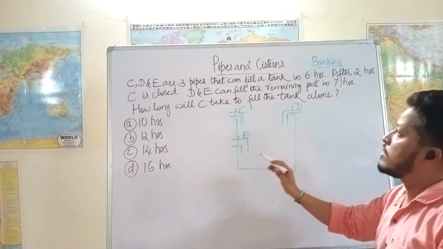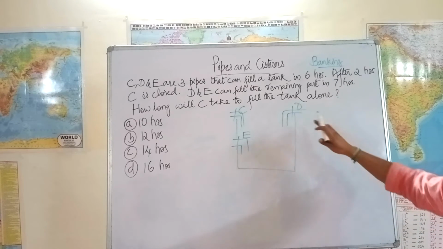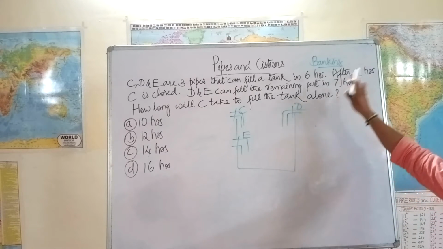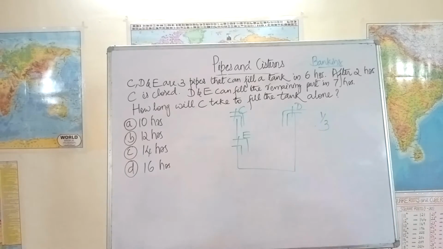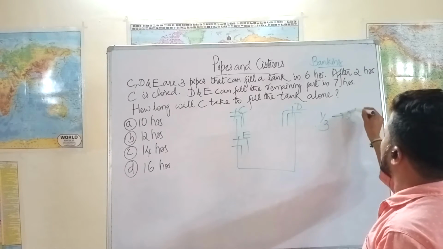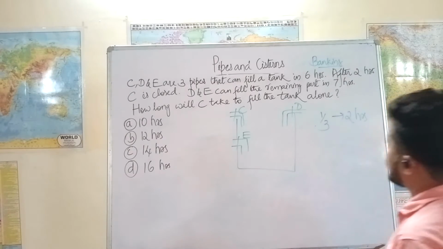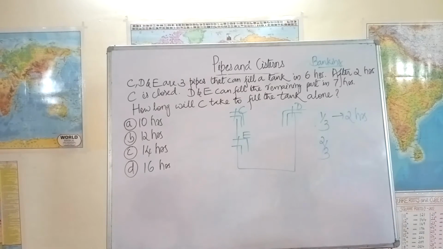So in the first 2 hours, since in 6 hours they can fill the tank completely, in 2 hours one third of the work is done. So the remaining work is 2/3, which is completed by D and E in 7 hours.